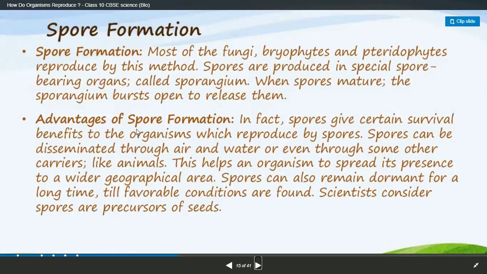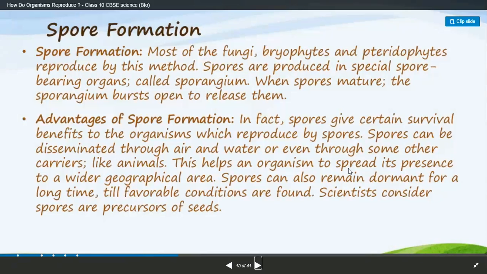Advantages of spore formation: spores give certain survival benefits to organisms which reproduce by spores. Spores can be dispersed through air, or if one falls in water, that is very advantageous, since water is available so the spore germinates. They can also be carried by animals like buffaloes and dogs, on whose skin spores fall and develop.